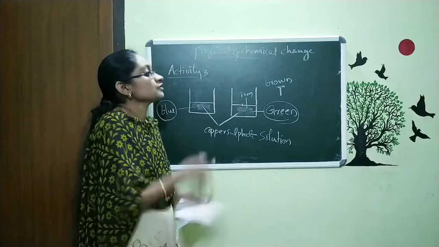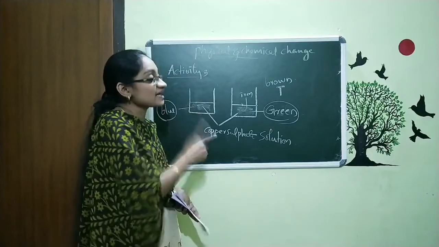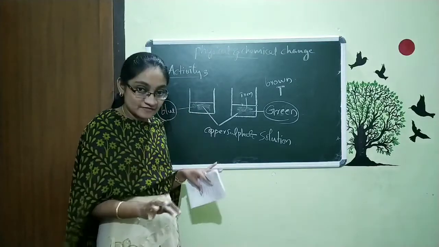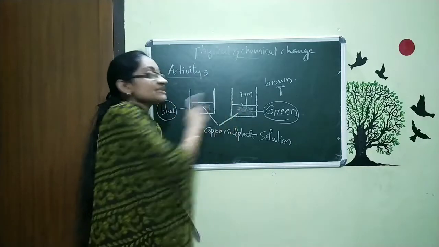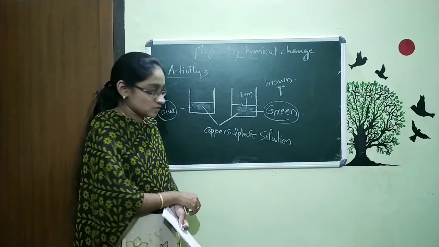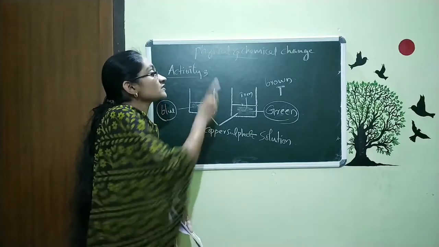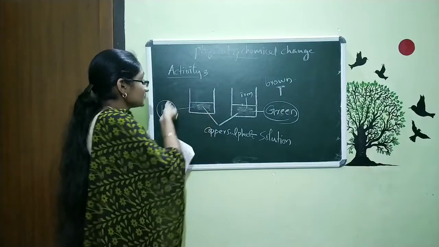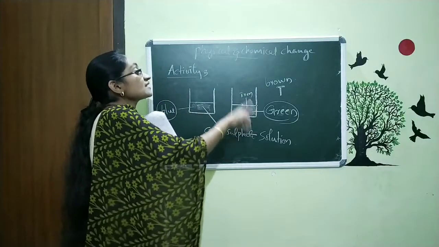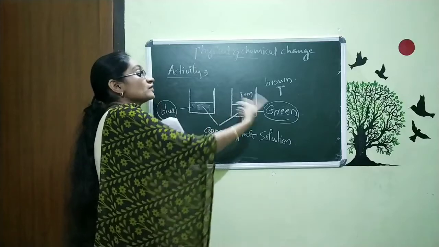After some time no change will occur. The green color will remain green itself. So we can say that this change is a permanent change. So this is also a type of chemical change. First it was blue, and after the reaction with the iron nail it converted to green.